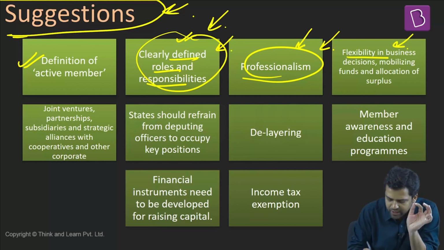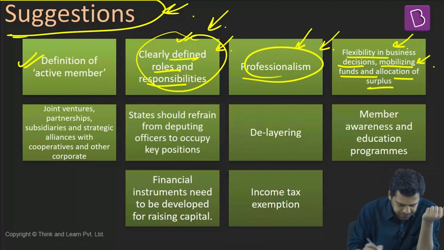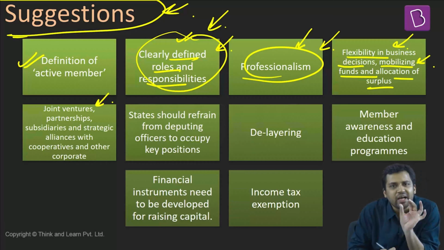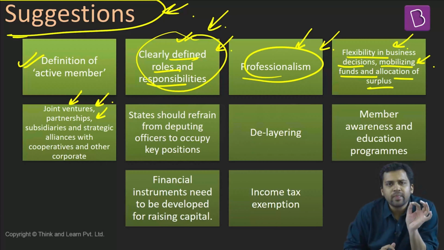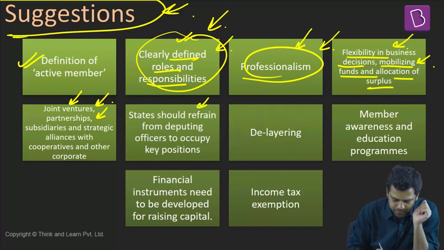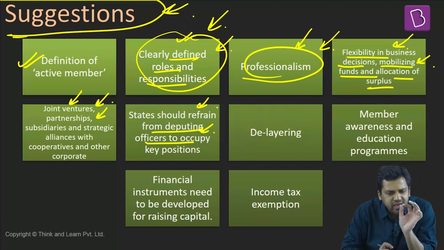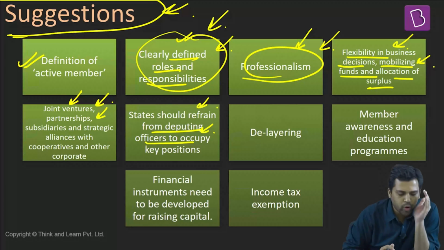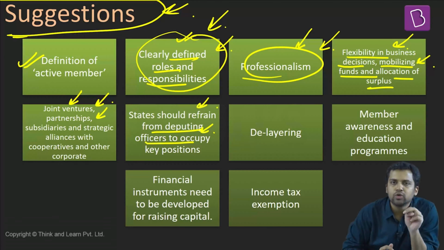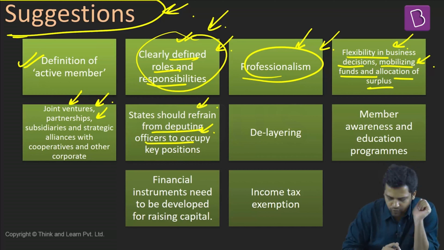There should be more flexibility when it comes to business decisions, more flexibility when it comes to raising funds and allocation of surplus. Cooperatives should be treated just like any other economic institutions. They should be allowed to go into joint ventures and partnerships. States should refrain from appointing government officials, deputing officers to key positions. And in case they are appointing key officers to important positions within the cooperatives, there should be a fixed tenure. You have appointed this person, he should be in that position for the next 2 years. Then that person can act in an impartial manner, without fear, without favor.